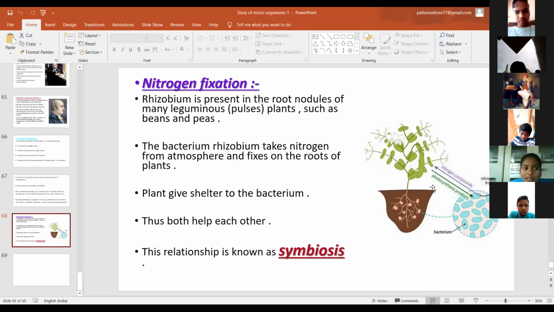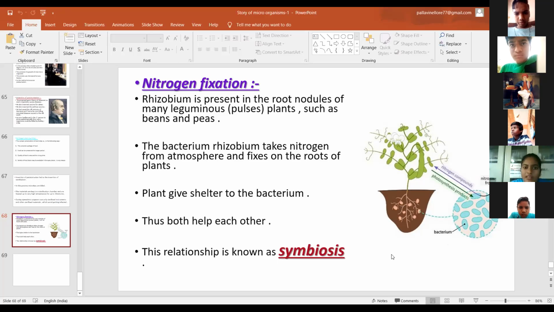The plant gives shelter to the Rhizobium bacteria in return for food and shelter. That means the plant gives shelter to the bacterium, and this relationship is known as symbiosis. That means both help each other.